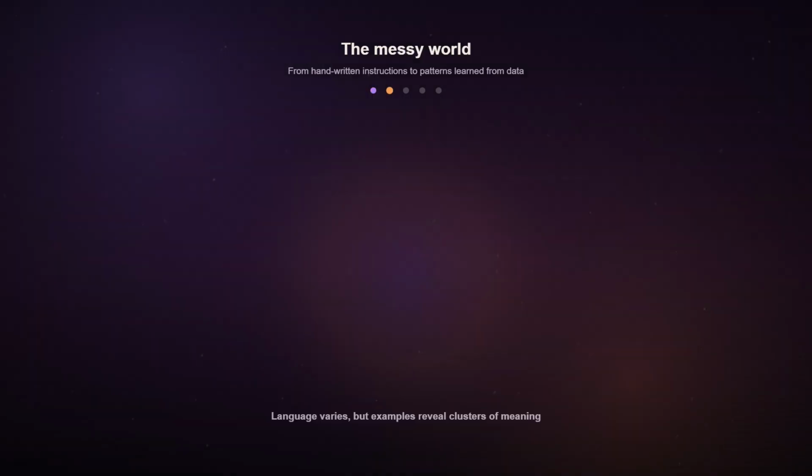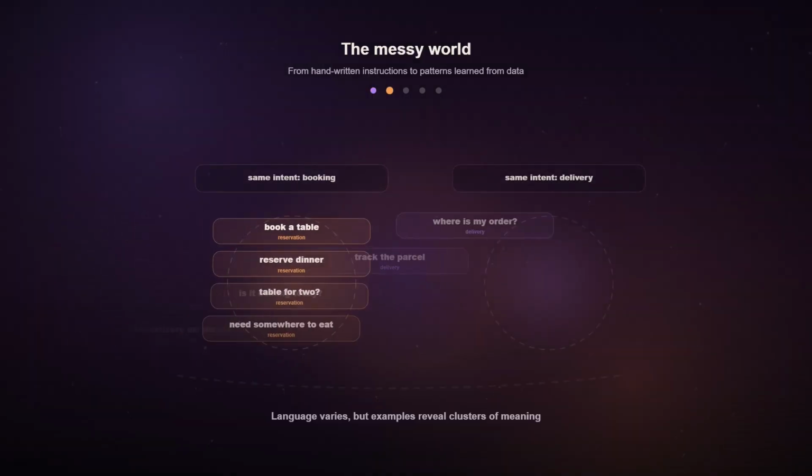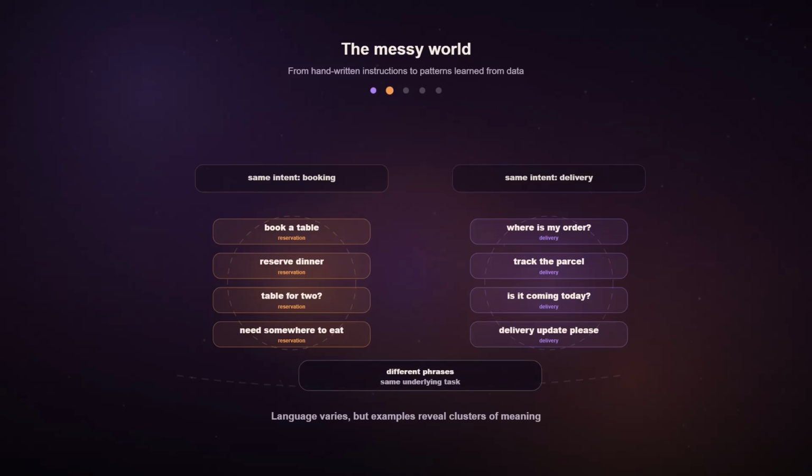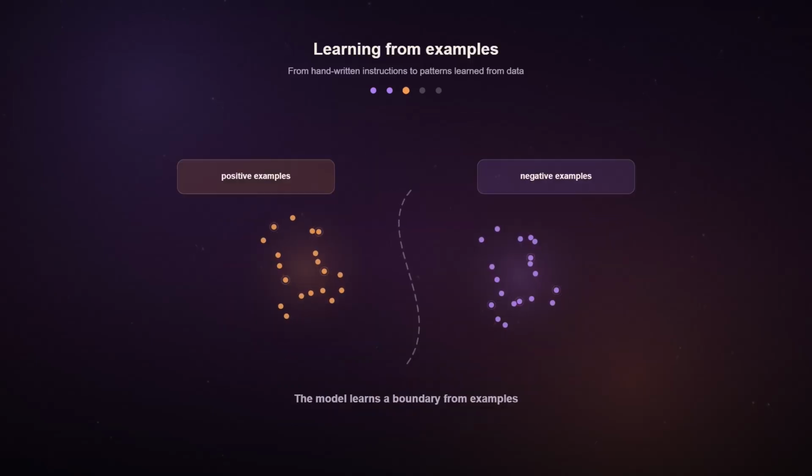This worked reasonably well in narrow and predictable situations, especially when the task was small and the language was controlled. But real human language is rarely neat. People use slang, make spelling mistakes, change sentence structure, imply meaning through context, and say the same thing in many different ways. Because of this, rule-based systems quickly became brittle. Developers had to keep adding more and more exceptions, and even then the system would often fail when faced with new or unexpected examples.